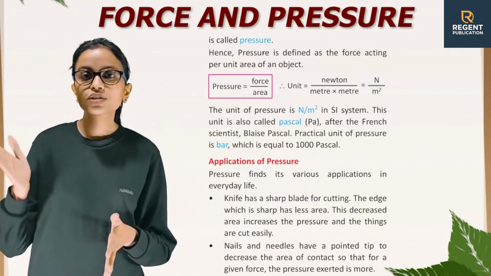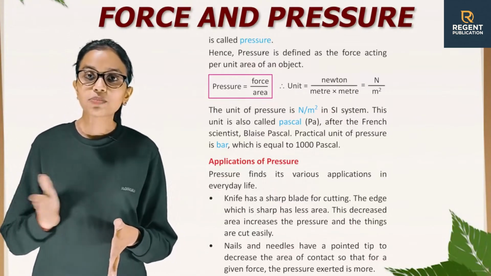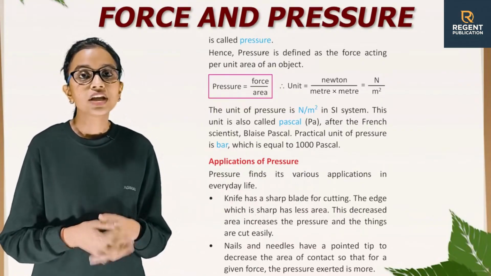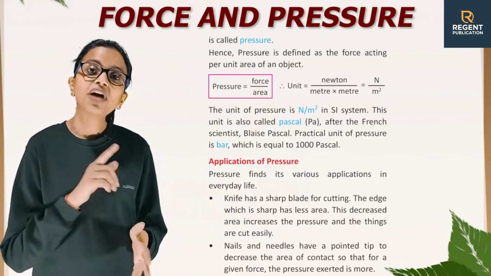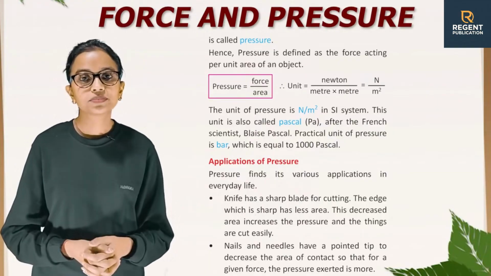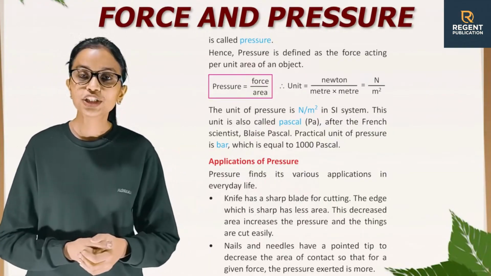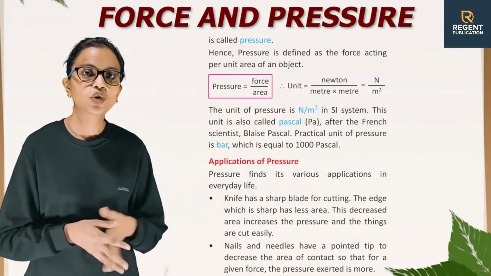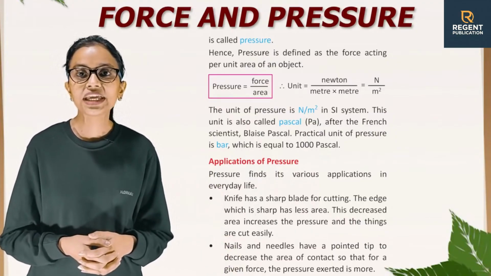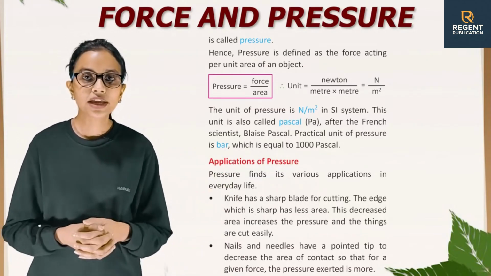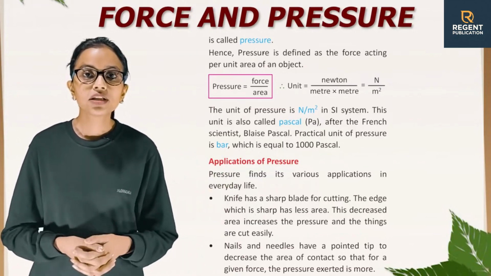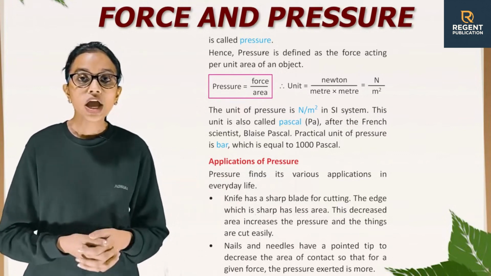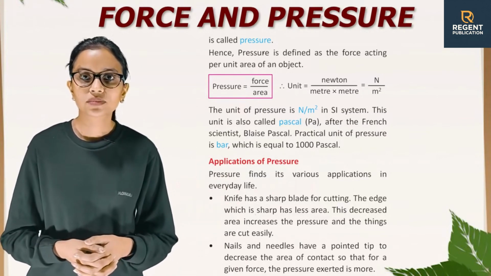Therefore, unit is equal to Newton divided by meter into meter, that is N, Newton, divided by meter square. The unit of pressure is Newton per meter square in the SI system. This unit is also called Pascal, that is Pa, after the French scientist Blaise Pascal. A practical unit of pressure is bar, which is equal to 1000 Pascal.